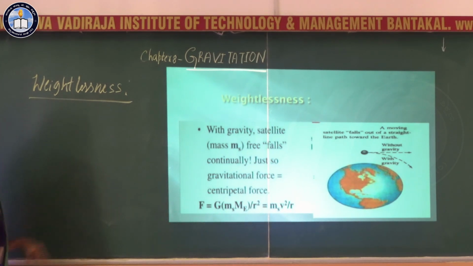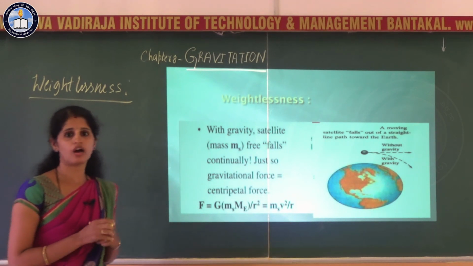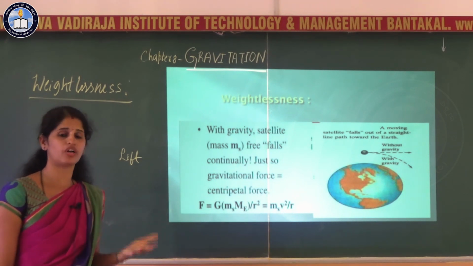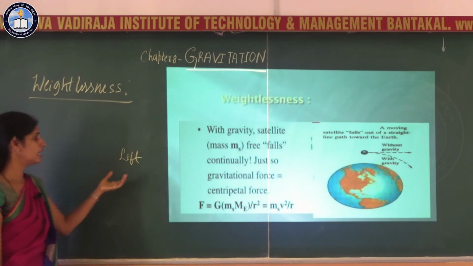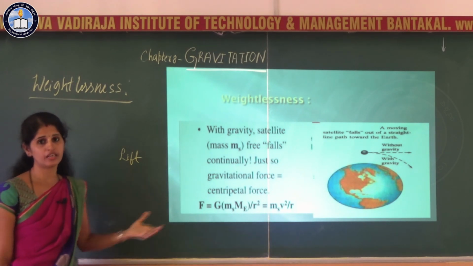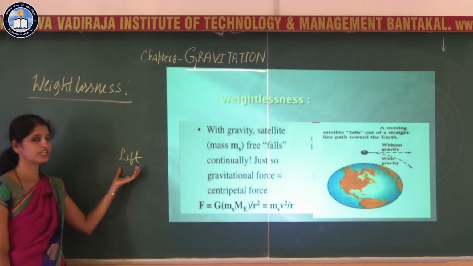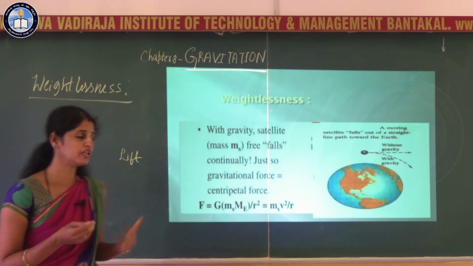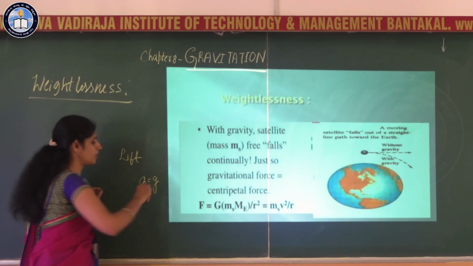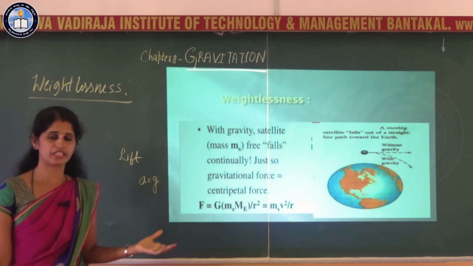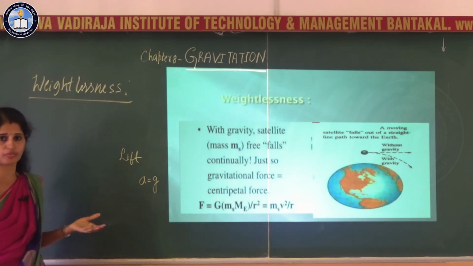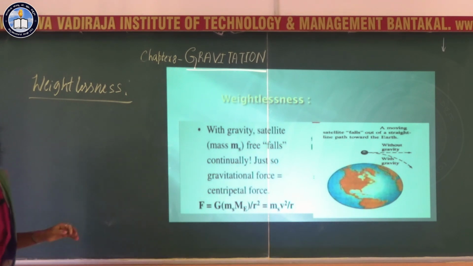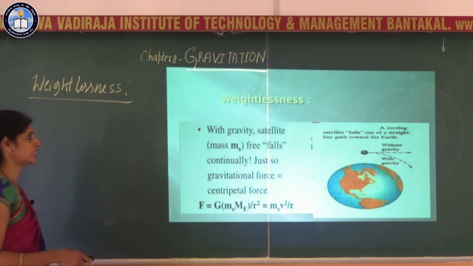Weightlessness is experienced by a freely falling object. In a lift or elevator, when it falls freely under gravity, the person inside the elevator experiences weightlessness. Whenever a body falls under gravity, the acceleration of that body is equal to g, that is, the acceleration due to gravity. At that time the person inside that object will experience weightlessness. Here also the same thing takes place. The person inside the satellite experiences weightlessness.